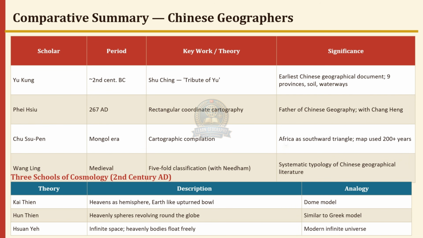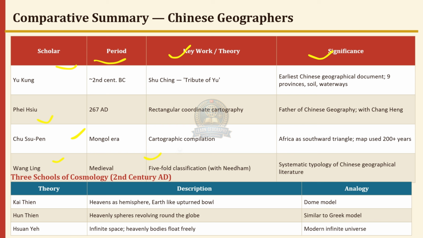This is a comparative summary of Chinese geographers: scholar, period, key work, and significance. Yu Kung, 2nd century BC, Shu Ching, Tribute of Yu, earliest Chinese geographical document, 9 provinces, soil and waterways. Fei Hsiu, 267 AD, rectangular coordinate cartography, father of Chinese geography, with Sang Heng. Chu Pen, Mongol era, cartographic compilation, Africa as a southward triangle, map used 200 plus years. Wang Ling, medieval, 5-fold classification with Needham, systematic typology of Chinese geographical literature.